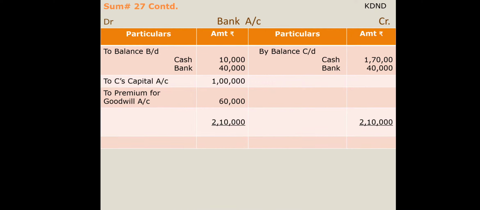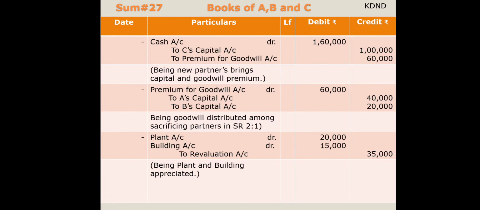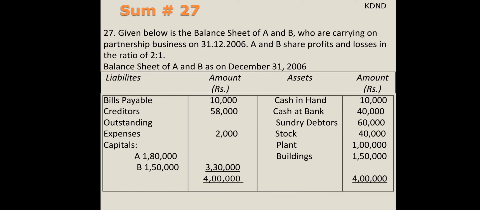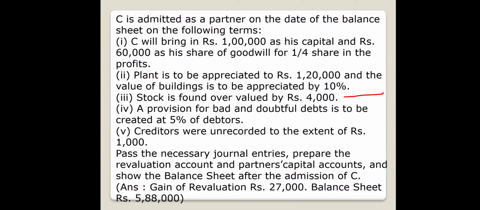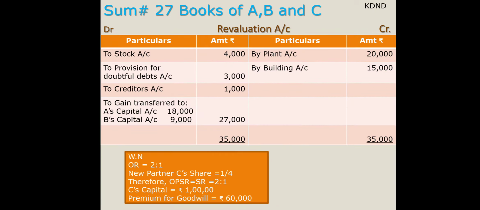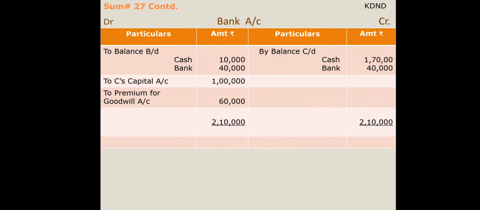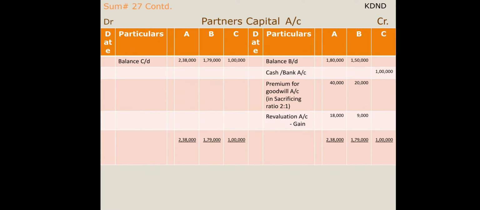For bank account, you have to transfer the opening balances from the balance sheet given in the sum. So I have transferred cash and bank, 10,000 and 40,000 respectively, into the bank account, and then I have transferred the partners' capital accounts also, that is 1,80,000 and 1,50,000.